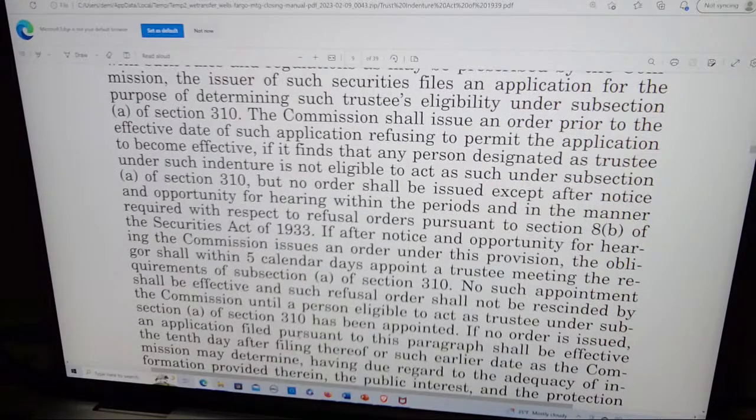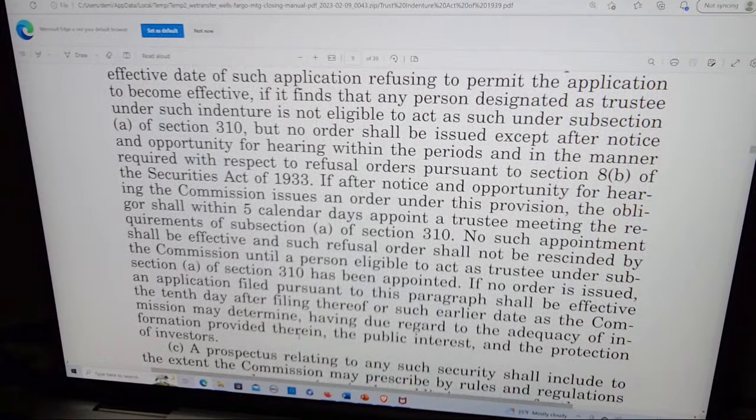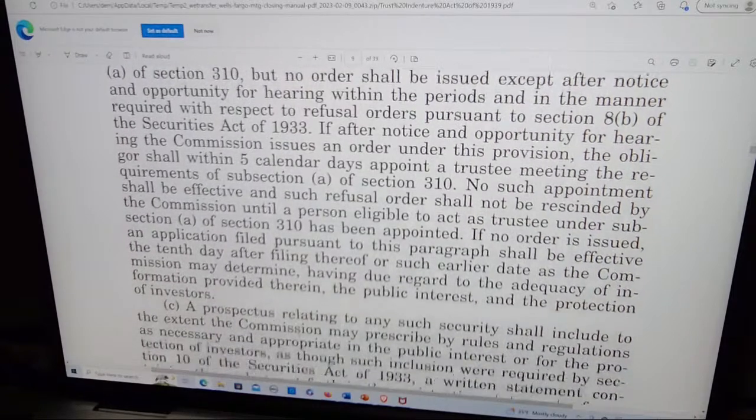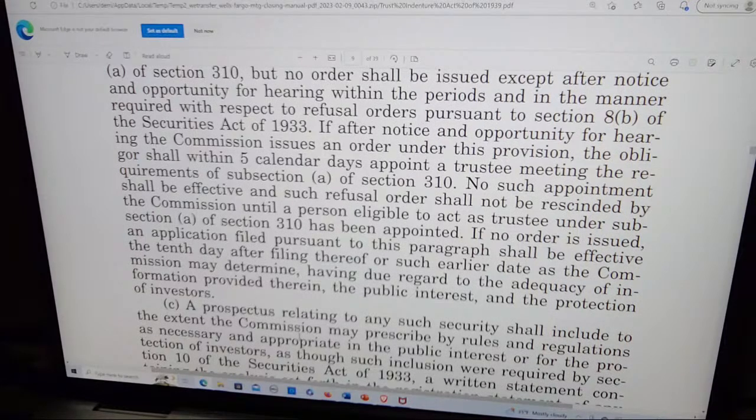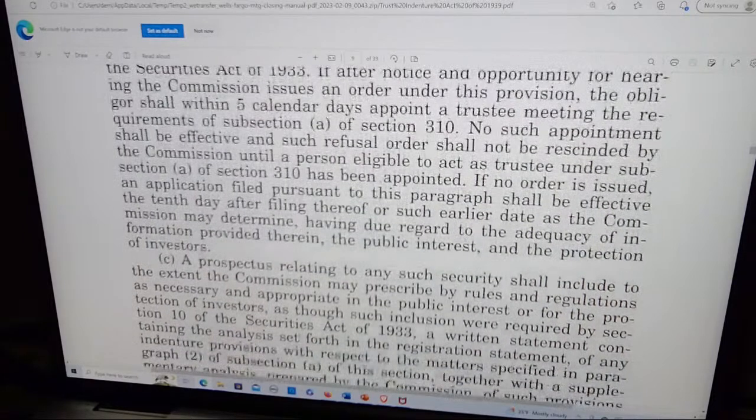The Commission shall issue an order prior to the effective date of such application, refusing to permit the application to become effective, if it finds that any person designated as trustee under such indenture is not eligible to act as such under subsection A of section 310, but no order shall be issued except after notice and opportunity for hearing within the periods and in the manner required with respect to the refusal orders pursuant to section 8B of the Securities Act of 1933.